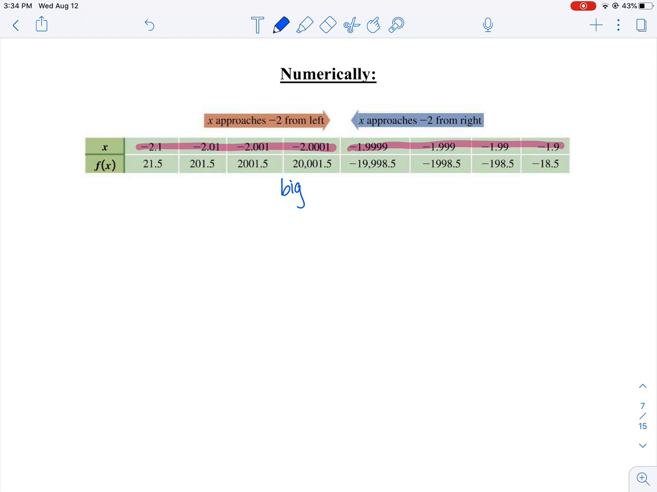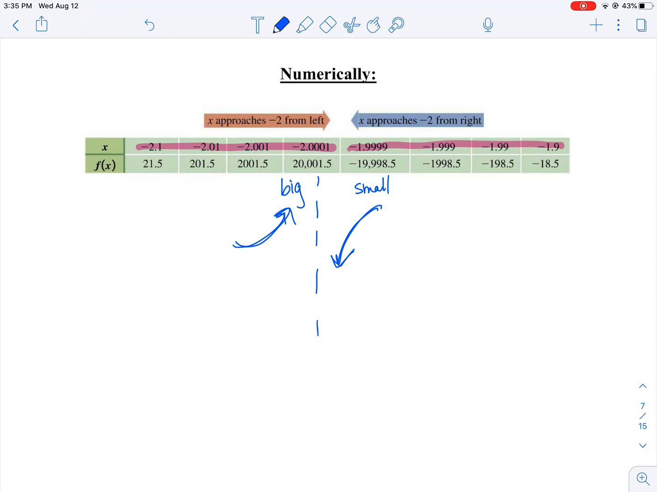But if you look on the other side, we have -18, -198, -1,998, and -19,998. It looks like these are getting really negative really fast. So this is getting really big. This is getting really small. And if there's a vertical asymptote here, well, then I can say that my limit truly doesn't exist because this is going up to positive infinity and this one's going down to negative infinity.